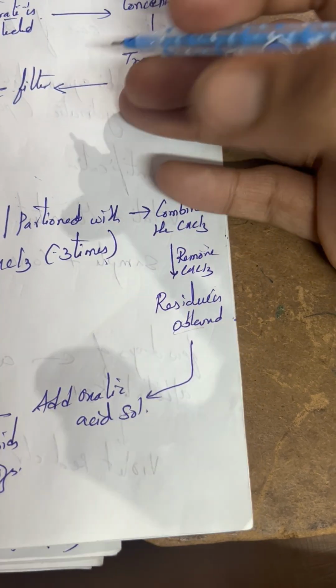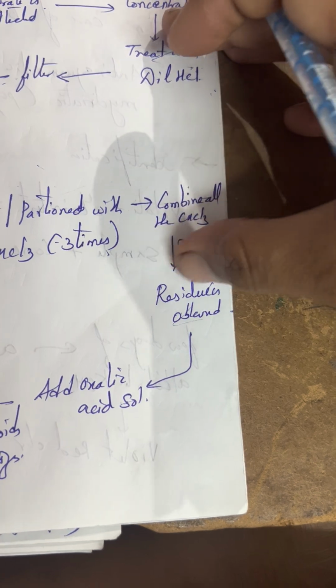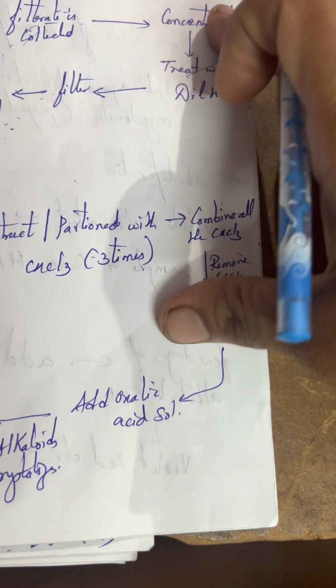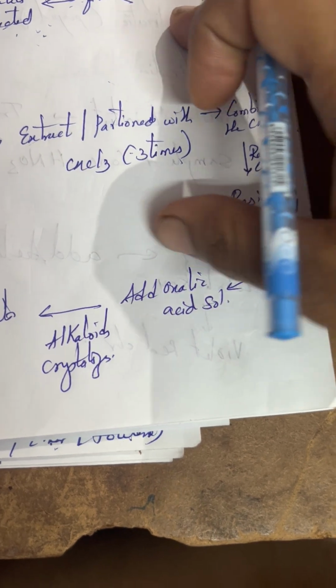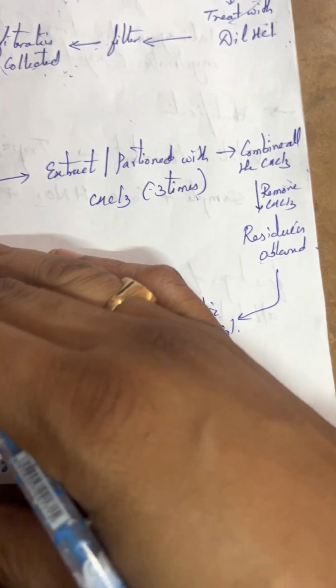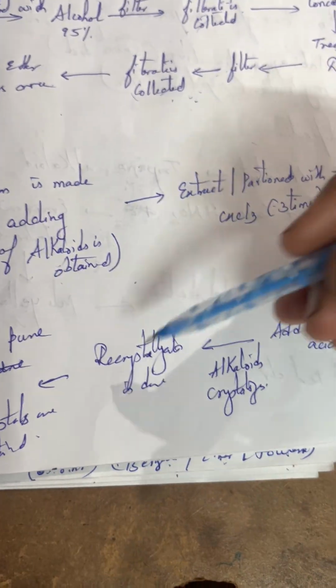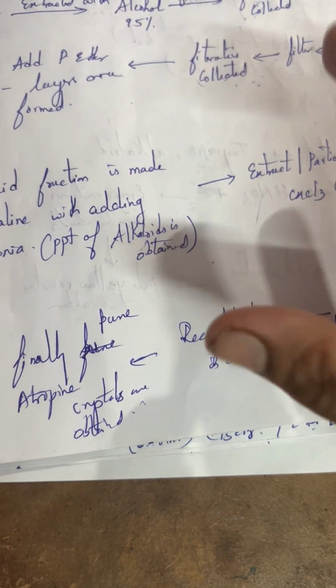When you concentrate it or apply heat, the chloroform evaporates and you will get a residue. When you add oxalic acid solution to that residue, the alkaloids present in it crystallize out. Crystals are obtained, and for purification you go for recrystallization, and finally you will get a pure form of atropine crystals.